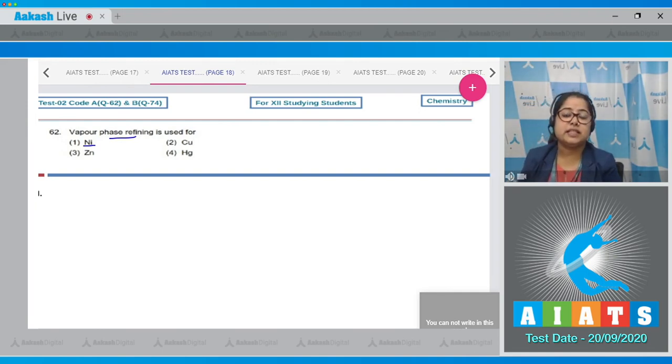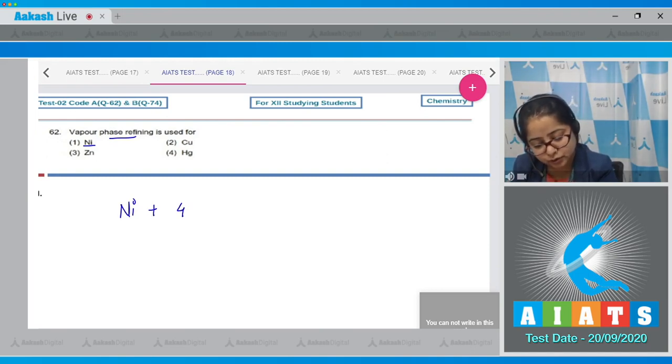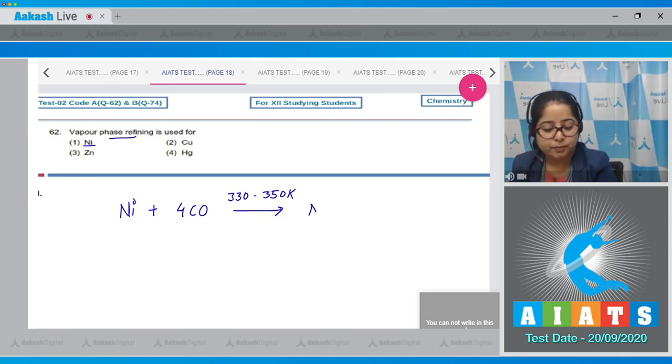Now students, let's see what happens in Mond's process. Here nickel is heated with a stream of carbon monoxide. The temperature here is approximately 330 Kelvin to 350 Kelvin to form a complex which is volatile, Ni(CO)4. Now, this complex, when subjected to higher temperature,